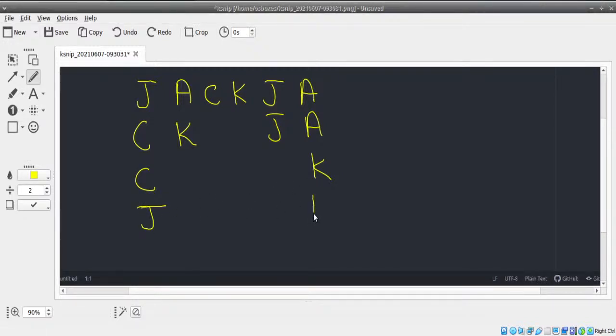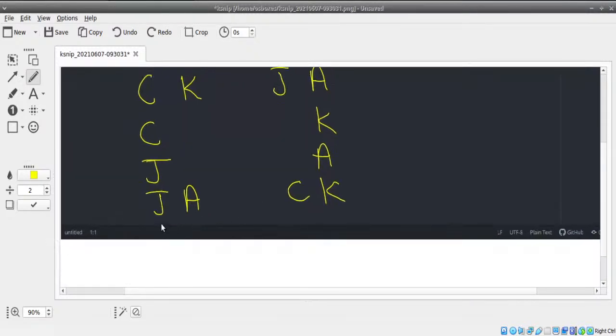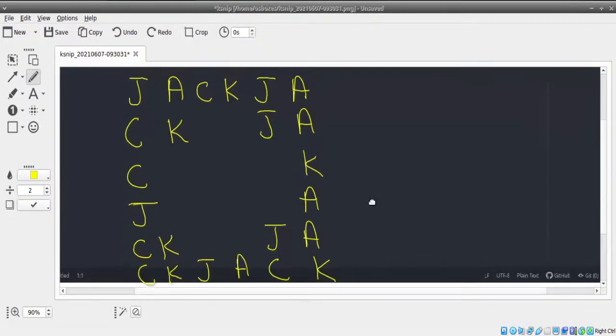Now we have to start with JA again. JA is completed already, so we need to do CK and then JA, and then again, JA is done. So CK, JA, and CK. This is the kind of program you can expect.